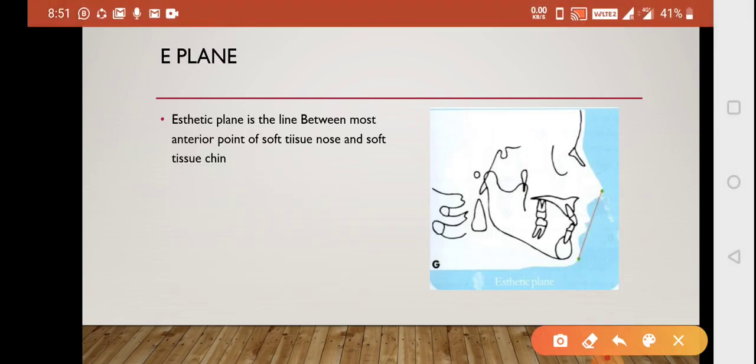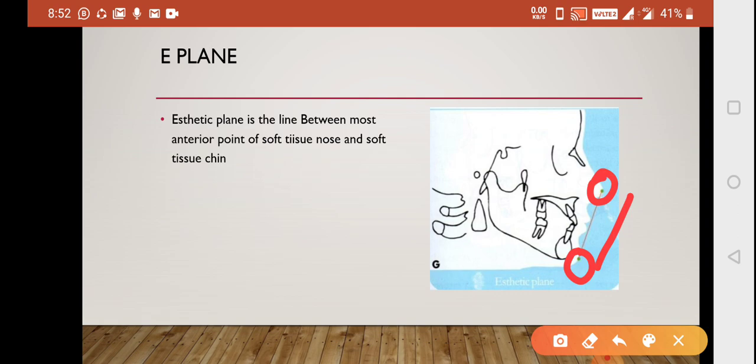Next is your E plane, an aesthetic plane, between the most anterior part of the soft tissue of the nose and soft tissue of the chin. This is known as your aesthetic plane. So many times a question comes on this, that how far is your upper incisor from the aesthetic plane, how much it should be, and if it is ahead then that is protrusion, and if it is behind then that is known as your retrusion. Fine. So E plane is the most anterior part of the soft tissue of the nose and soft tissue of the chin. So this should be known. And if I can tell you one more thing about E plane, yeah, this much only.